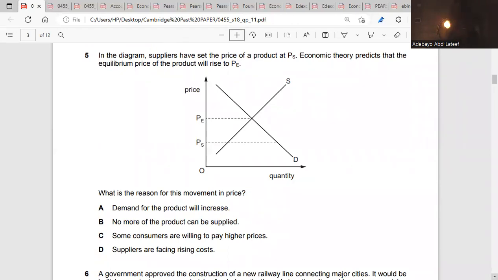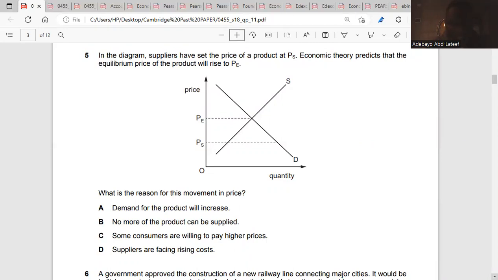If we have to talk about a change in price here, they said the demand for the product will increase. No, there's a reason before the demand for the product, before the price would have changed from PS to PE. So demand for the product will increase, that's not going to be the reason why the price has increased. If the price is increasing, demand should fall, because the law of demand says the higher the price, the lower the quantity demanded. So demand will fall, not increase.